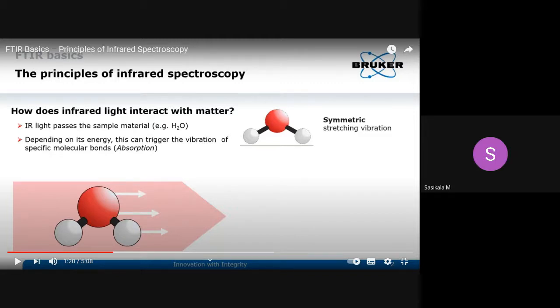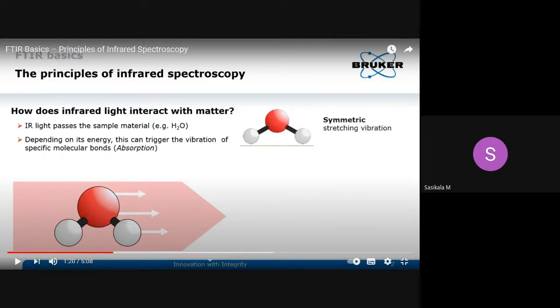So once the IR radiation energy, that is external energy, is absorbed by the molecule, what happens? The bonds present in the molecule will go for stretching and bending vibrations. There will be two processes once the IR radiation is passed into the sample.